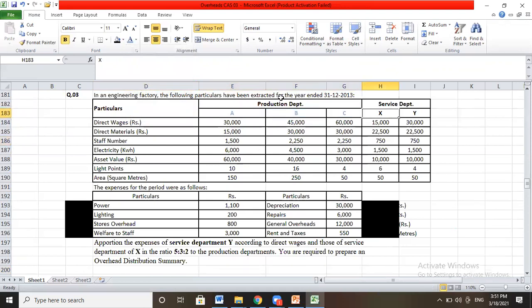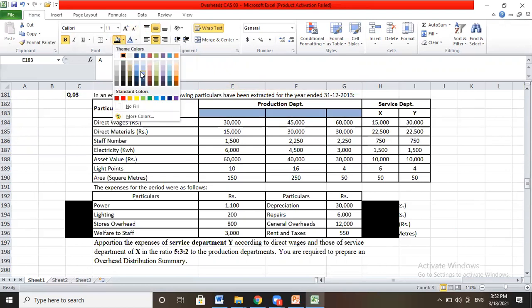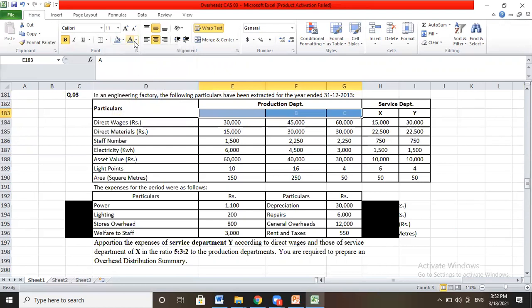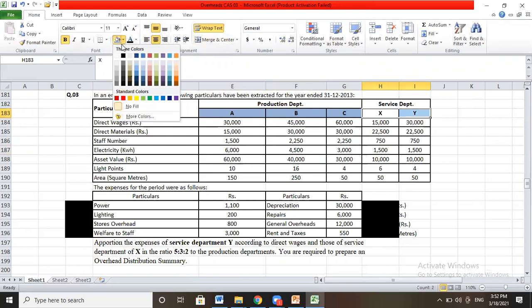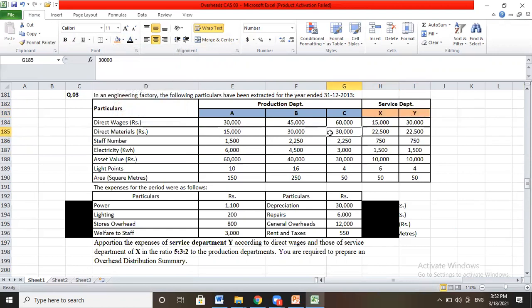What about service departments? Service departments are X and Y. These service departments are helping for the production, but they are helping for all departments.